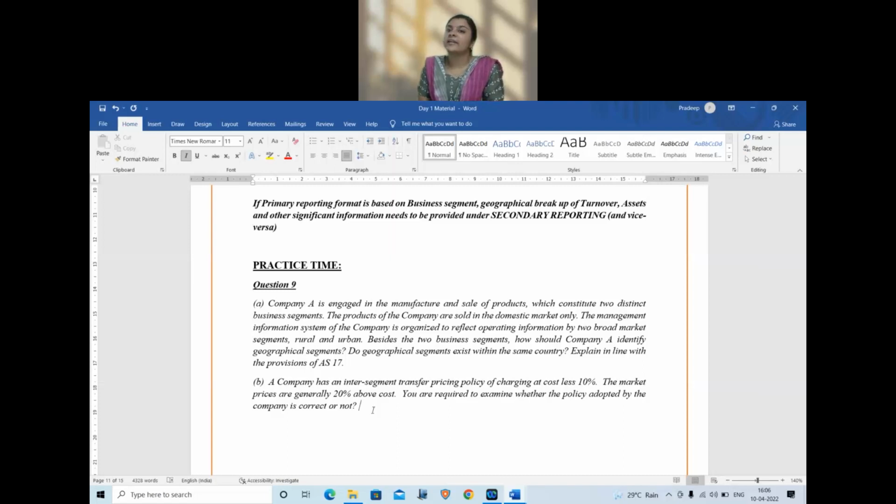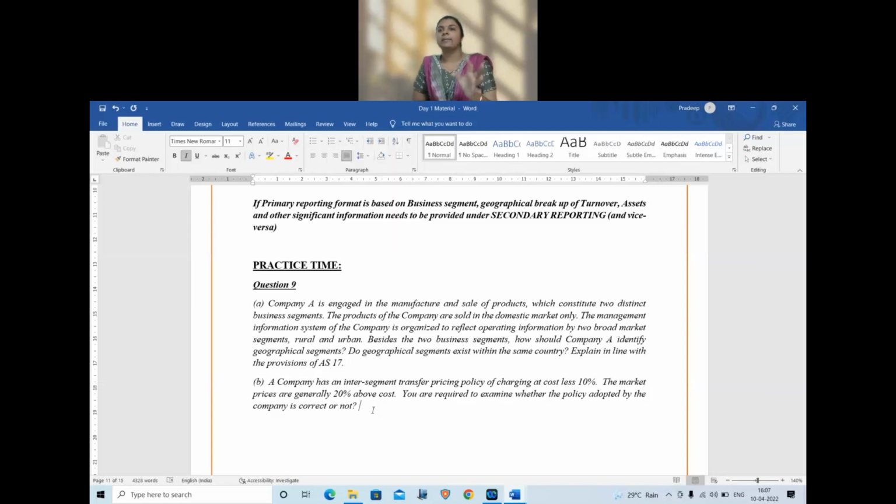AS 17 does not restrict. AS 17 only says whatever is the policy followed inter-segment, the segment policy needs to be separately disclosed. So we will say, as per AS 17, if the accounting policy is followed for each of the segments shall be disclosed separately in the financial statements. However, the AS does not mandate on the method or on the type of policy to be adopted. Therefore, the management is at the discretion to adopt the policy suitable for the company.